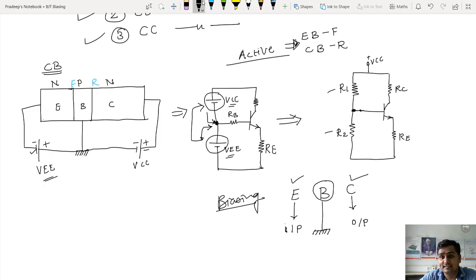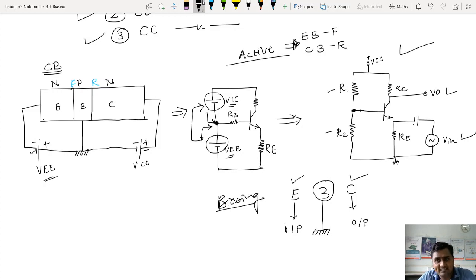Now in this circuit, where to connect input? Let me connect input to the emitter. Now look at this, what I am doing. I have connected one capacitor, which I will call a coupling capacitor, and then I am connecting the input voltage. So I will call it Vin. So at the emitter हमने input connect कर लिया. So what is output then? I will measure output at the collector. So here I will have the output voltage. This is Vin and this is Vo.